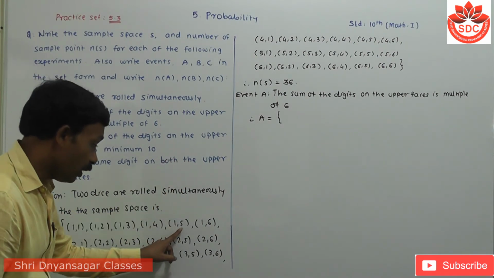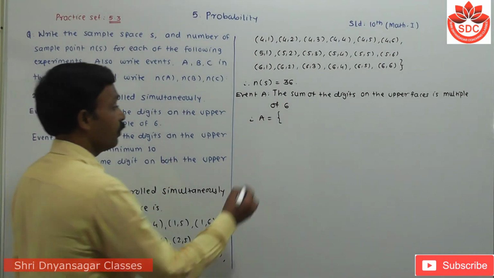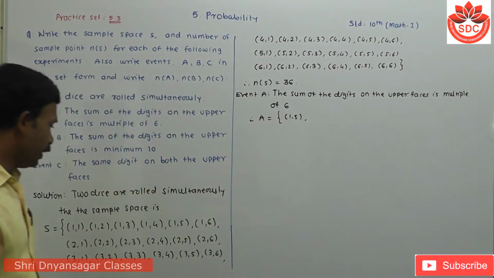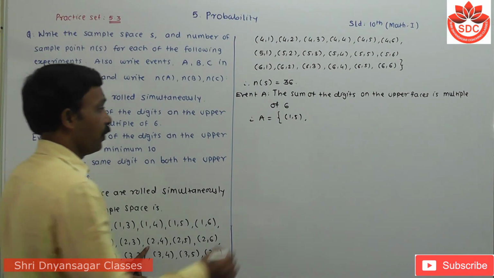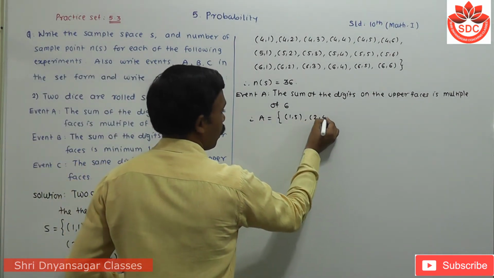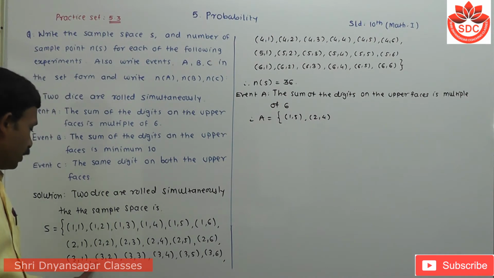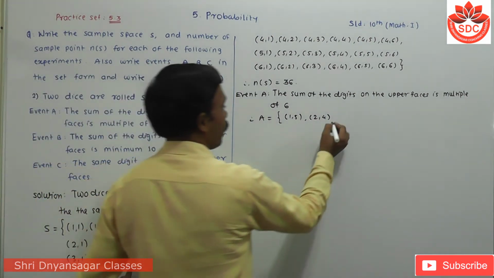1 plus 5 becomes 6, so the first pair is 1 and 5. Then the second one is 2 and 4, because 2 plus 4 becomes 6. Then 3 and 3.